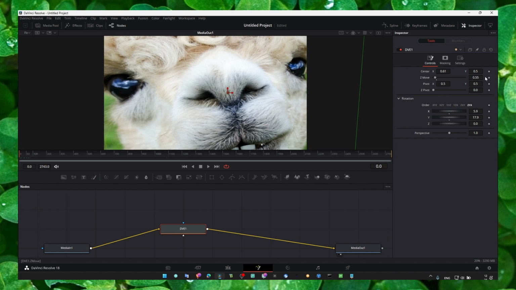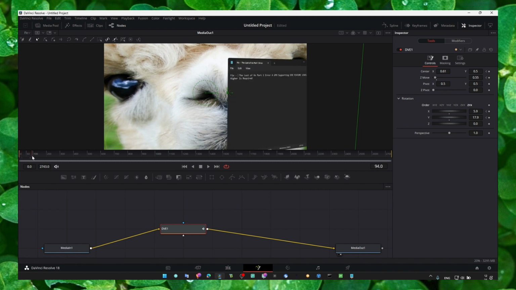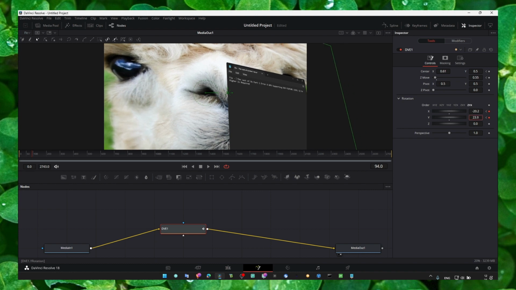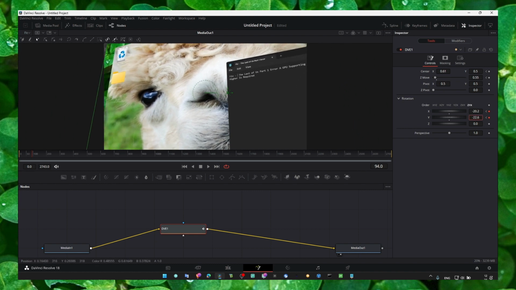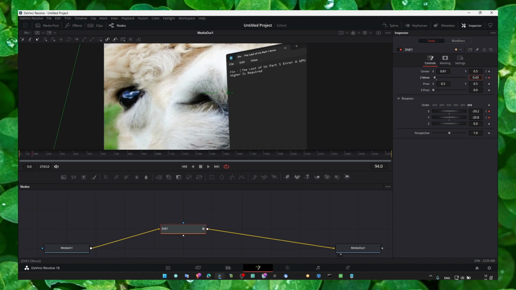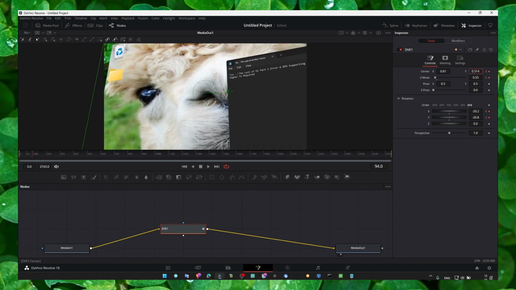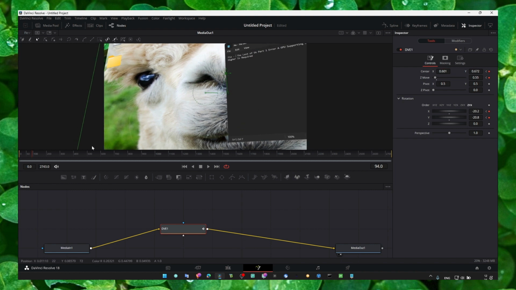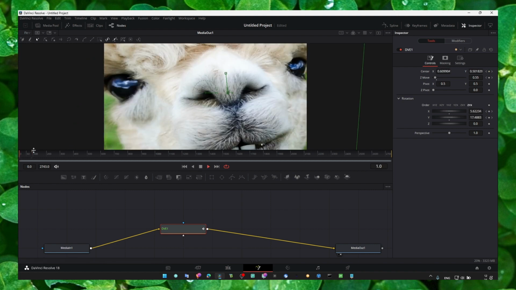So here you can add a keyframe and then you move a couple of frames forward, then you can change. Alright. Then we have this simple effect.